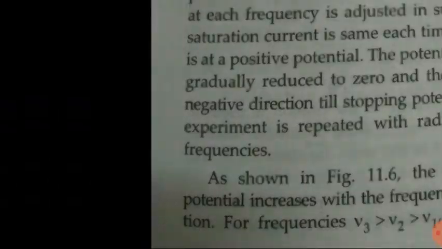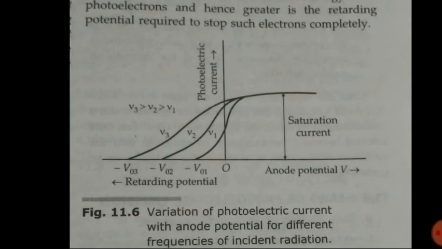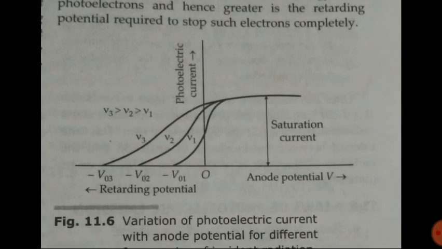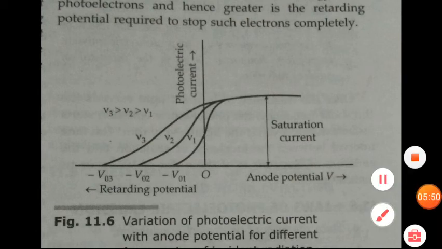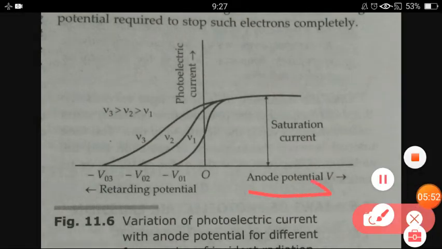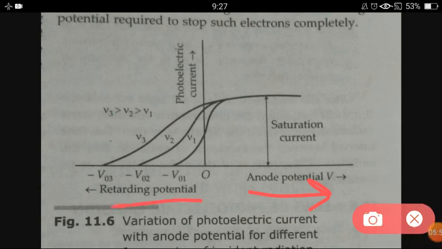In this figure, on the x-axis we have taken potential. This side is anode potential and this side is retarding potential, and the intensity is fixed. Here you can see three different frequencies, nu1, nu2 and nu3, where nu2 is more than nu1 and nu3 is more than nu2.